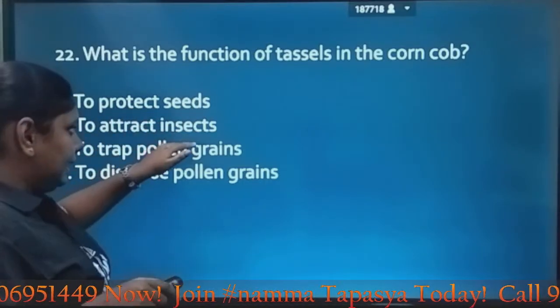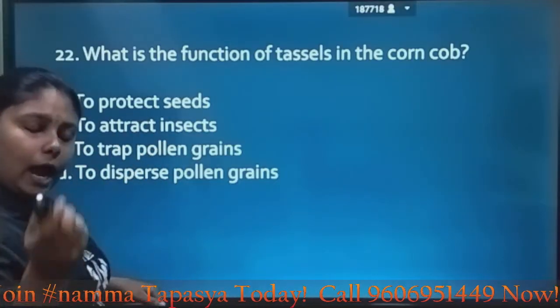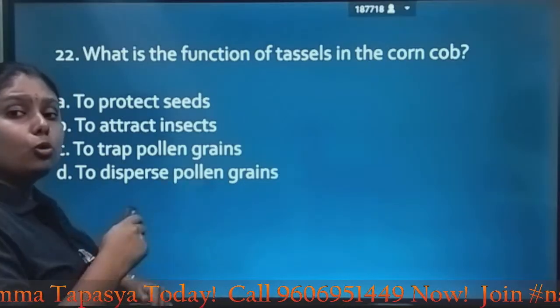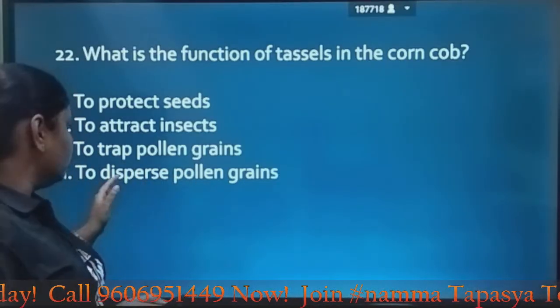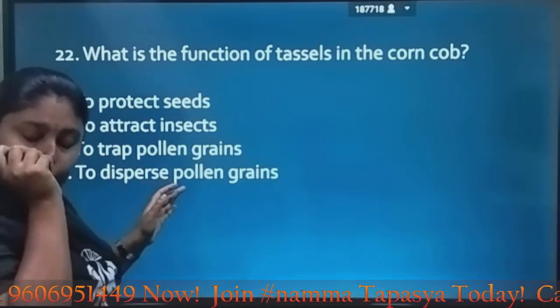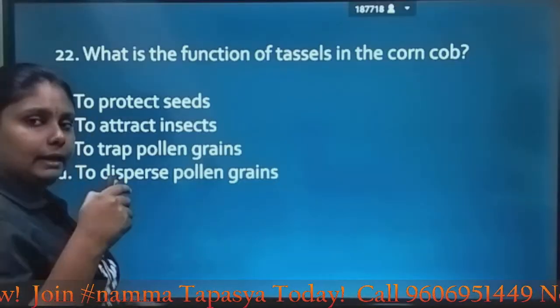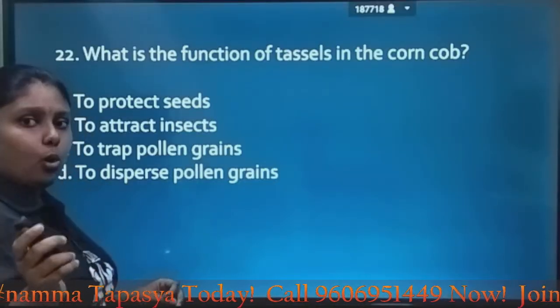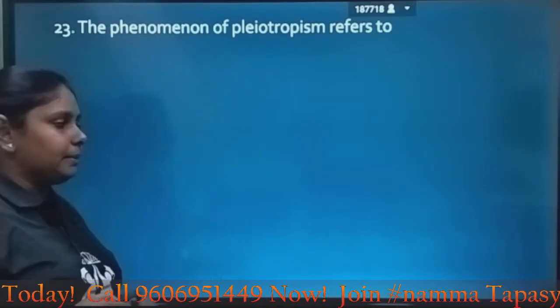No. Attract insects? No, because you also have to think of the mode of pollination. Trap pollen grains? No, it is meant to produce pollen grains and disperse them so that the pollen grains reach the ovary and fertilize. So the answer is D.